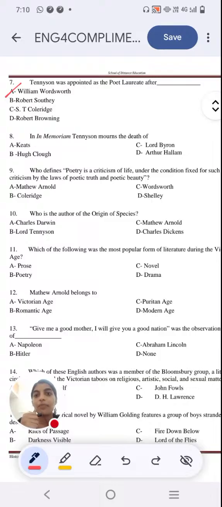Next question, in In Memoriam, Tennyson mourns the death of option A, Keats. Option B, Hugh Clough. Option C, Lord Byron. Option D, Arthur Hallam. So basically, we all know Tennyson has written an elegy. That is, he's mourning the death of a certain person in the work In Memoriam. Who is he mourning? Let me know your options in the comment section.